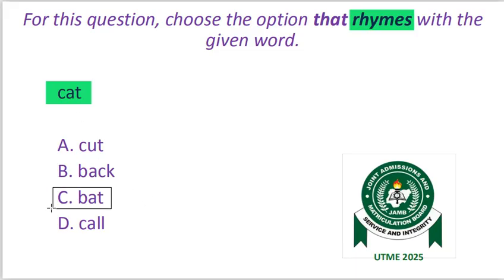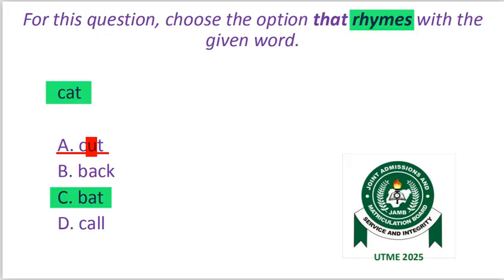Bat rhymes with cat. Option A, we could say the sounds are almost the same, but the vowel letter we have in option A is different. The vowel letter we have in the given word is a, cat. The vowel letter we have in option A is u, cut. And that is the difference. Option C remains the correct answer.